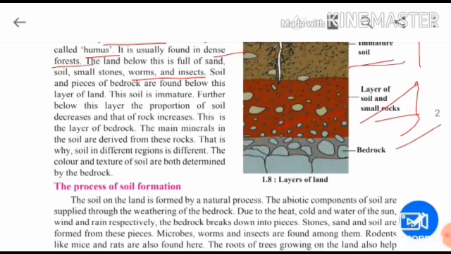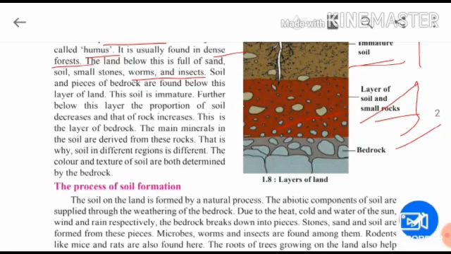Somewhere you will see that the bedrock's color is brown, so the soil color will definitely be brown. Somewhere you will find the bedrock is completely black. After weathering, if the bedrock is black, the soil will be black. If it is brown, you will get brown color. So that is why soil in different regions is different. The color and texture of soil are both determined by the bedrock. Texture means whether the soil is thick or thin. Both depend on the bedrock.